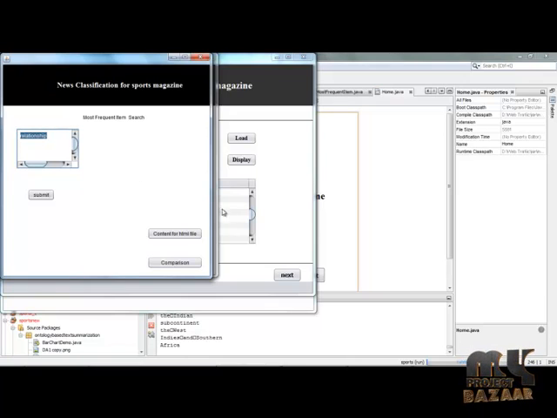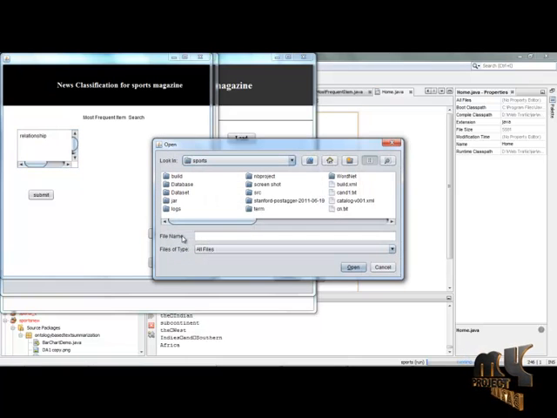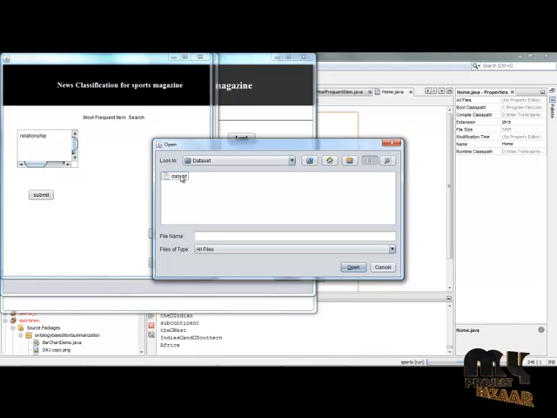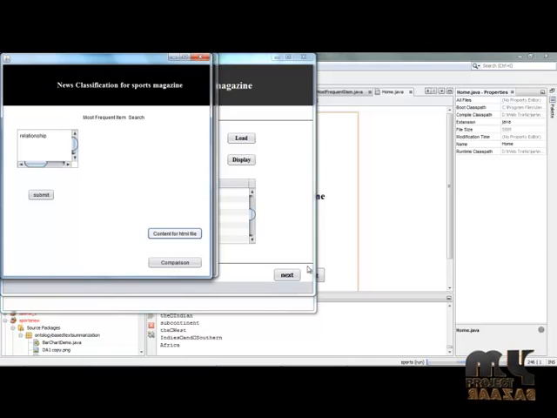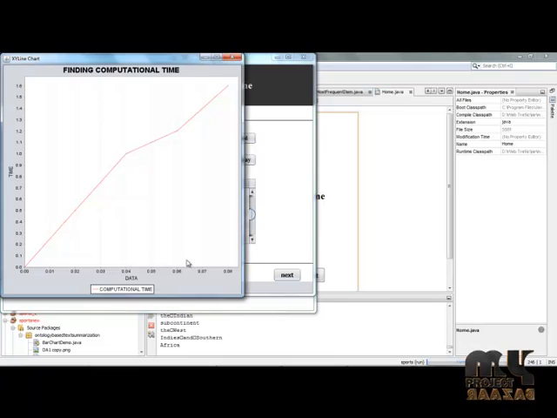So simply click the content for HTML file option. Here we will be given some options. Simply click the data option, then click the open button. The file to be converted as an HTML file will be chosen, and the comparison is done between the above file and the original content, which will be appended in an HTML file according to the user input. The comparison is given here in terms of computational time. So data and time are compared here.